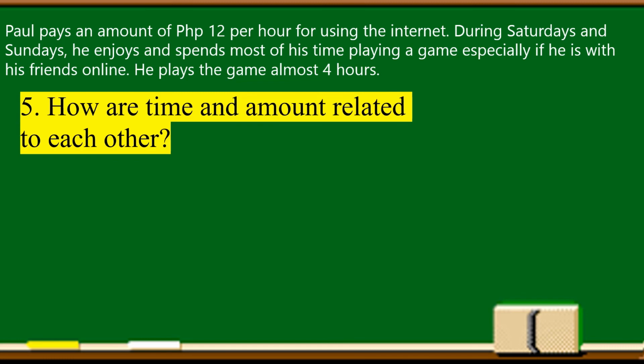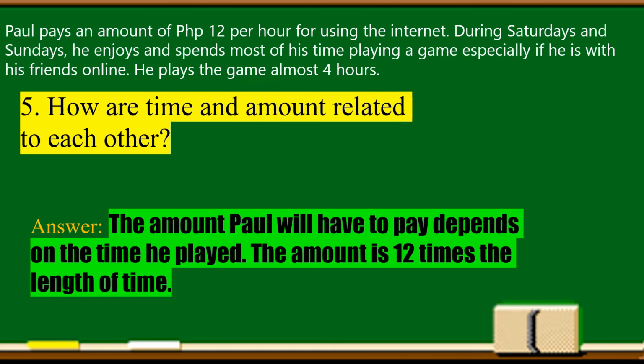Next question: how are time and amount related to each other? The amount Paul will have to pay depends on the time he plays. The amount is 12 times the length of time. So 12 times 1, if 1 hour, is 12. Then the amount increases if the time increases. So that is the relationship. If the hours increase, the amount to be paid also increases.